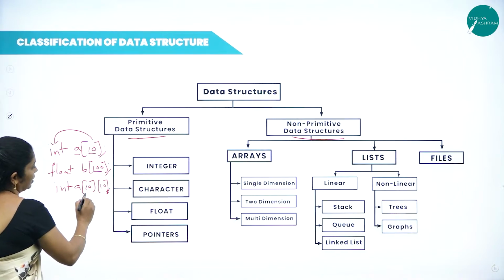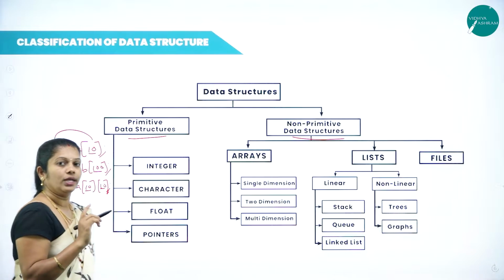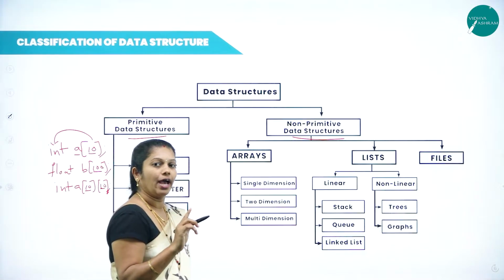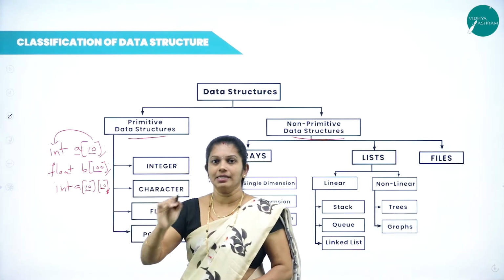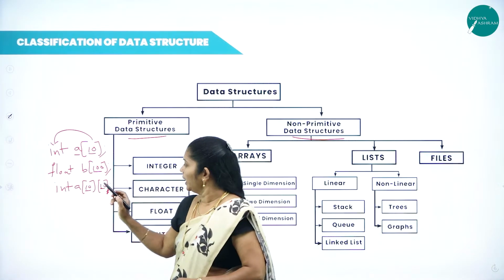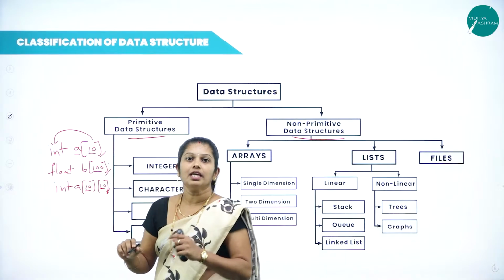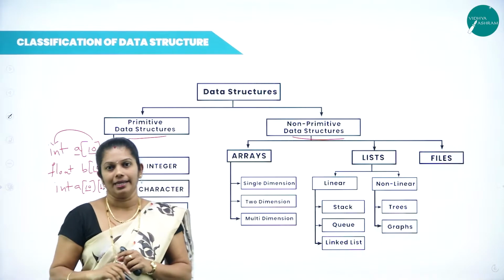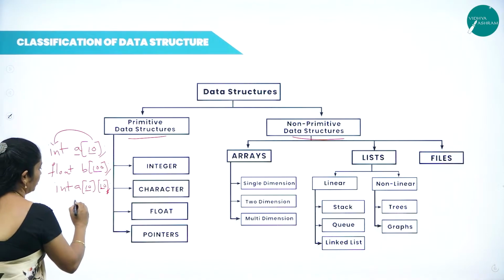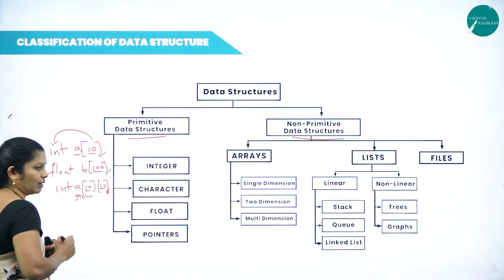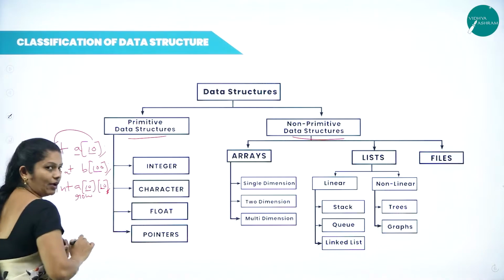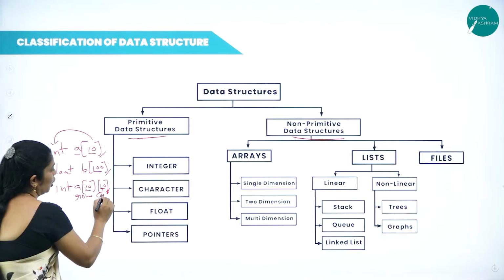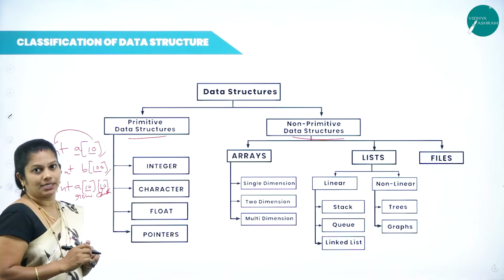Here, if you observe, we have two subscripts, first one and then second subscript. In a two-dimensional array, the first subscript represents the total number of rows and the second subscript represents the total number of columns in that array. For example, if I write the first one as 10, it represents that totally 10 rows are there. Whereas here we have 10, it represents totally 10 columns are there.